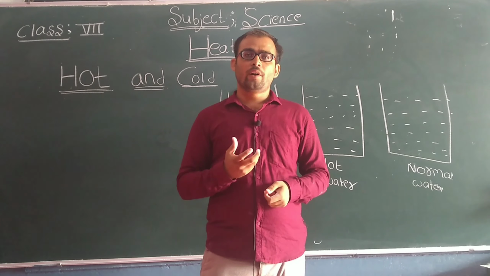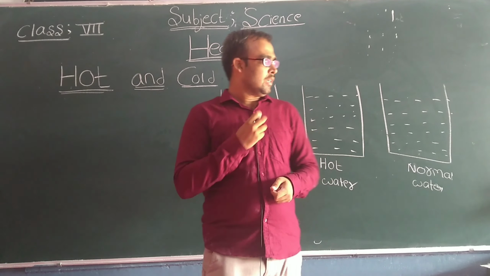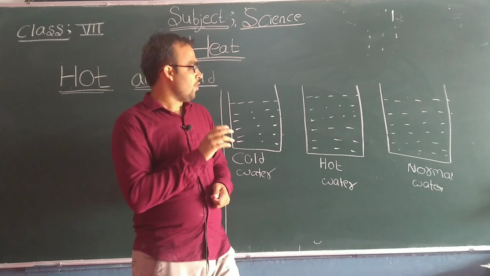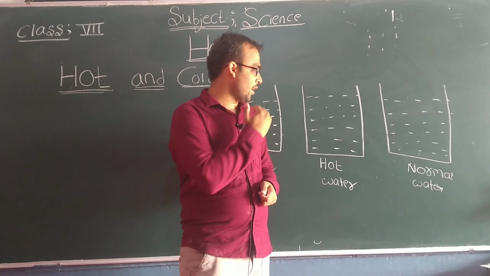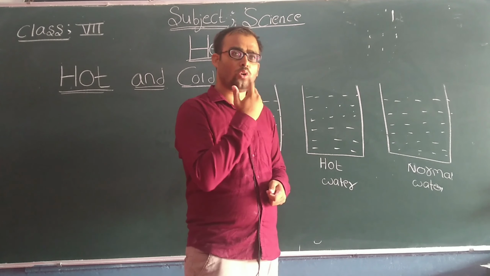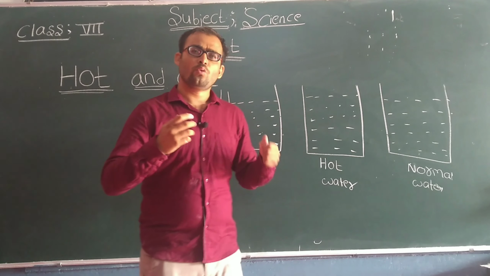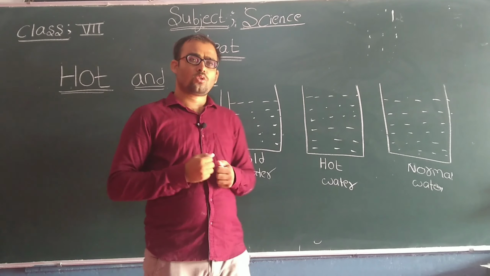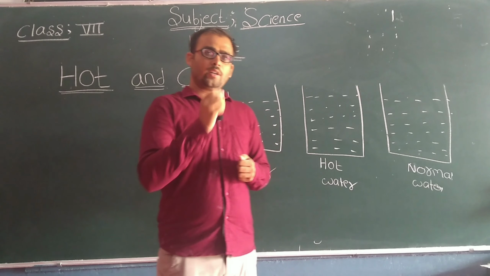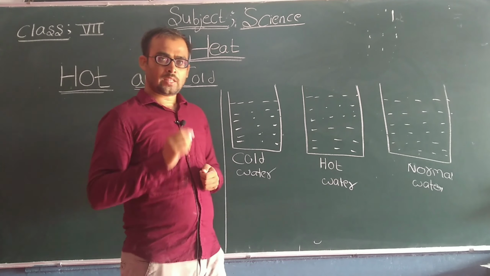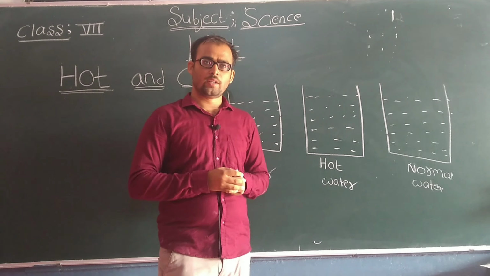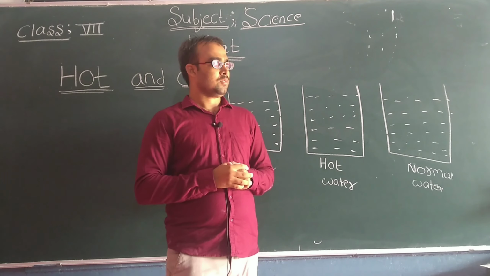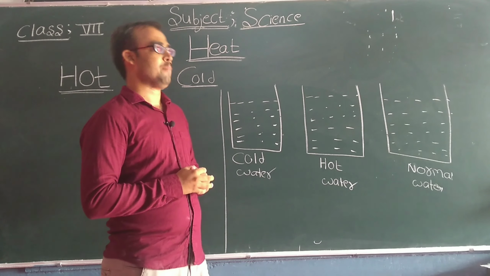So here we have understood that only by the sensation of touch, or only by touching the object, we cannot say that the object is really hot or cold. Okay students, then how must we know that the object is hot or cold? To understand this concept, there is a specific word, and that specific word is known as temperature.